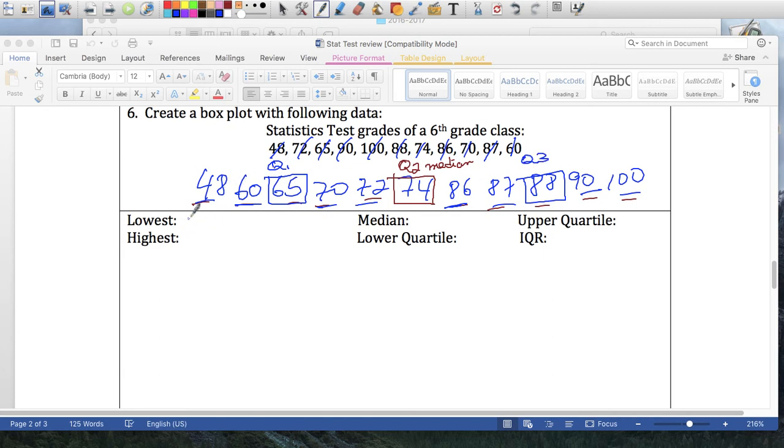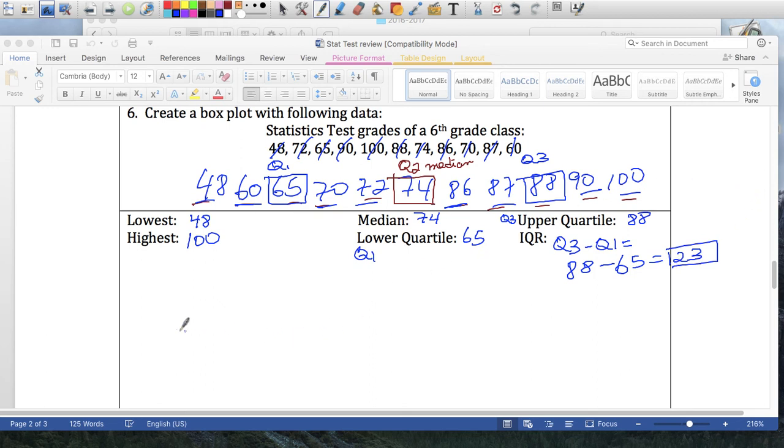Okay, so the lowest number is 48. Highest number is 100. Our median is 74. Our lower quartile is 65. Our upper quartile is 88. And the IQR, the interquartile range, is Q3 minus Q1. Q3, the upper quartile, is 88, and the lower quartile is 65. I'm going to write Q2, Q1 over here just in case, and Q3. So 88 minus 65 is going to be 23. So that's my interquartile range.